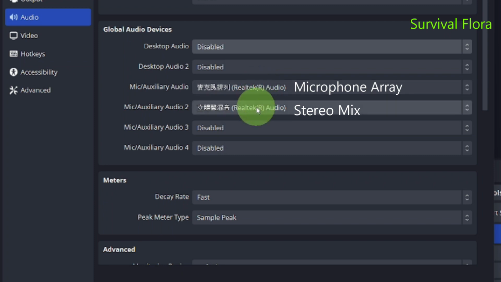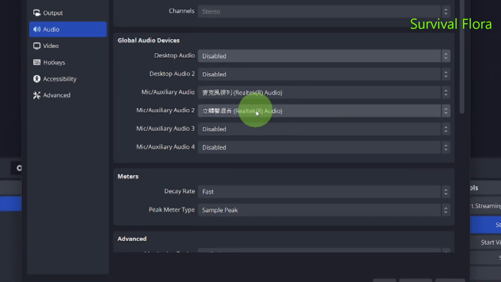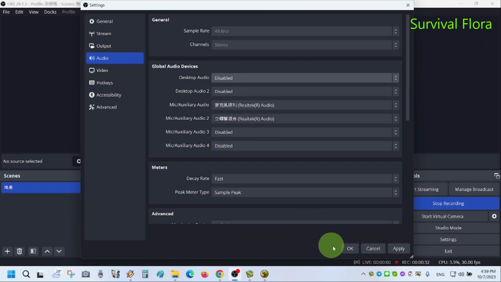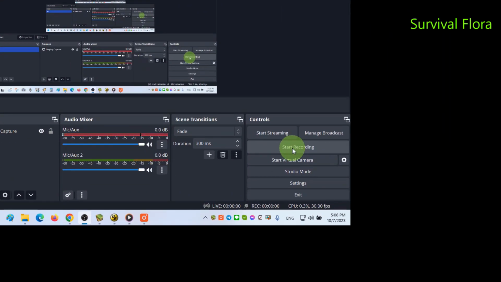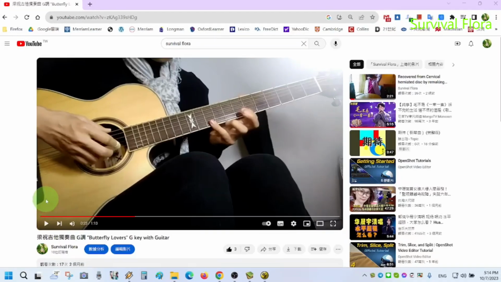Choose Stereo Mix in Mic Auxiliary Audio 2 to record desktop audio. Click OK. Now it's ready to click Start Recording or using shortcuts defined by yourself to record your screen.